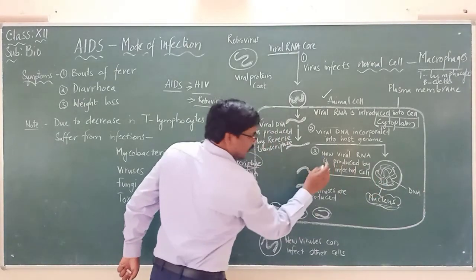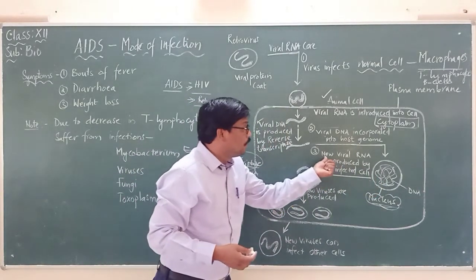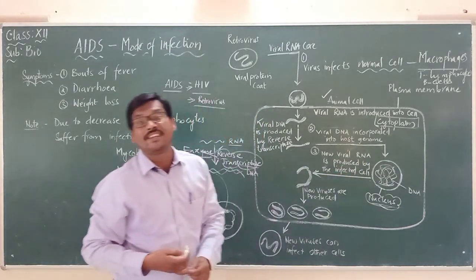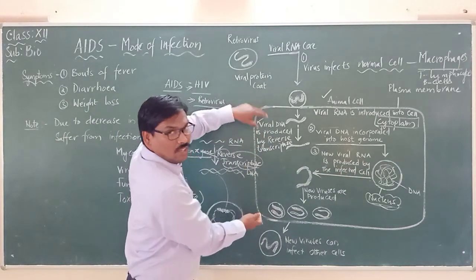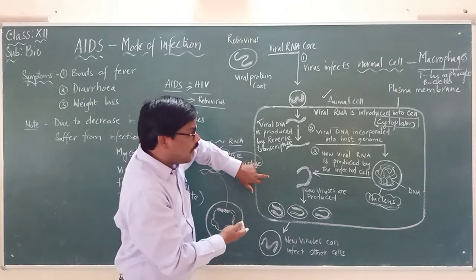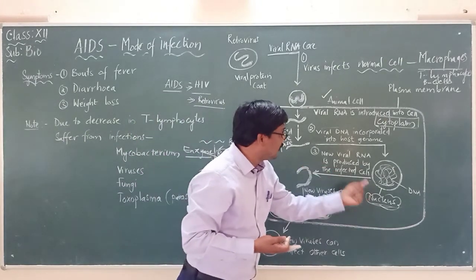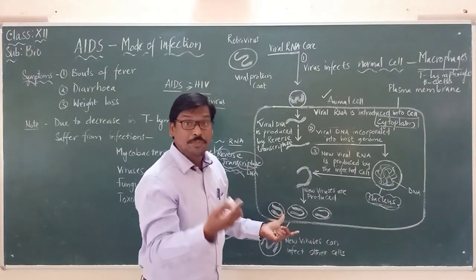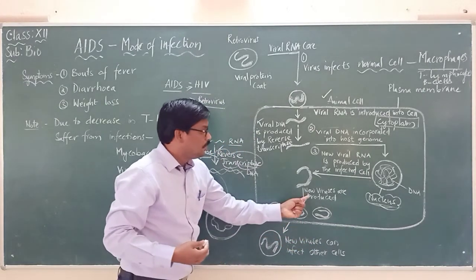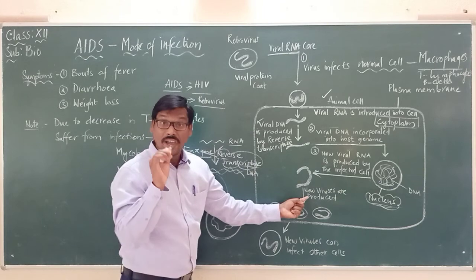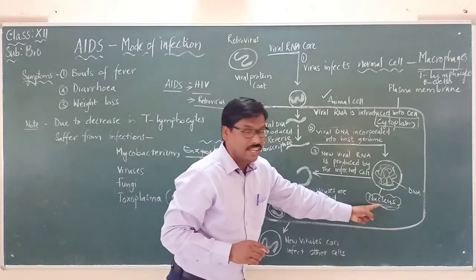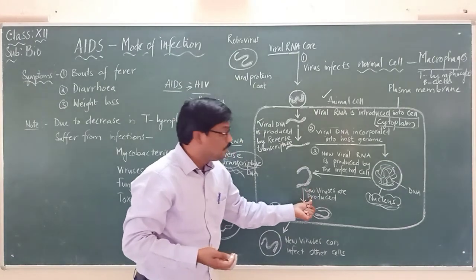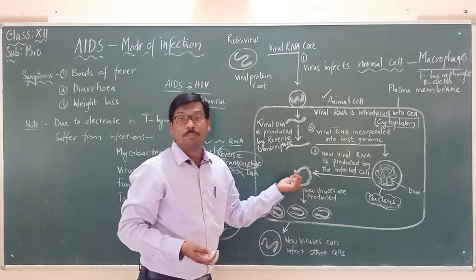And now the third step: new viral RNA is produced by the infected cell. Now this is the cell. Once the cell is incorporated with the viral DNA, that viral DNA present in the nucleus of the animal cell helps in the formation of new viruses that are produced.